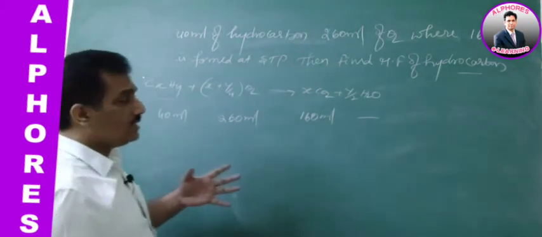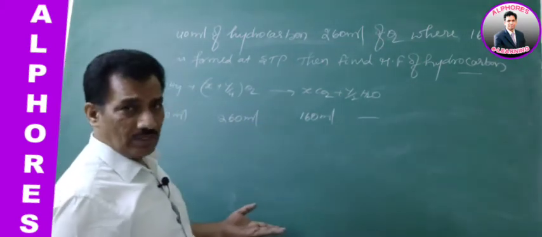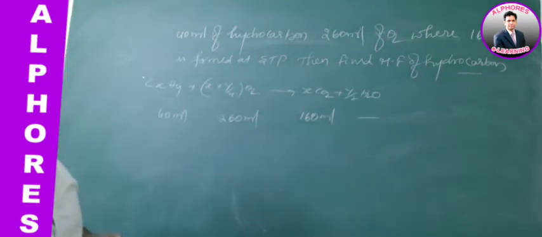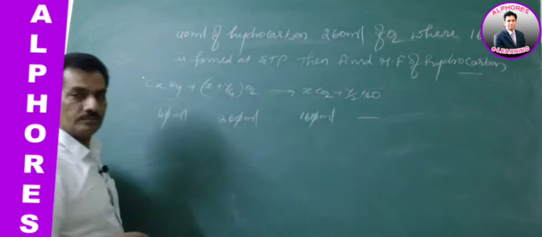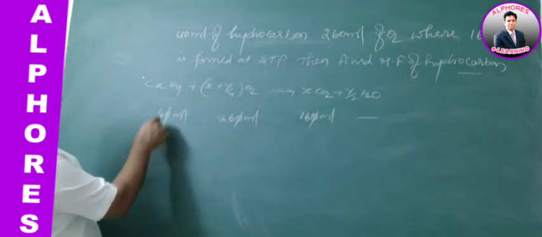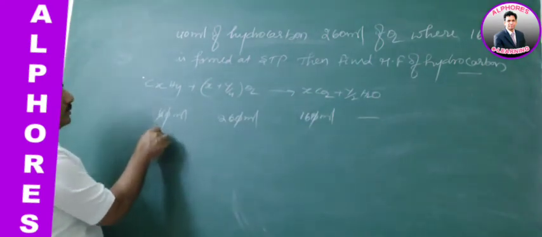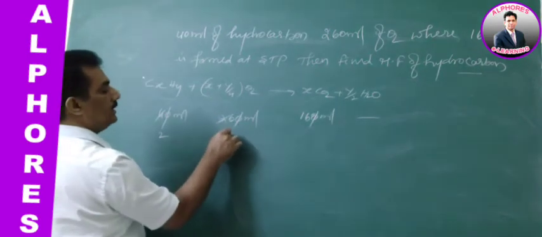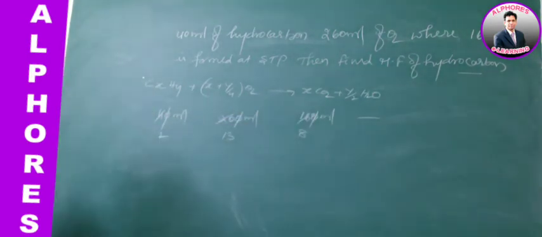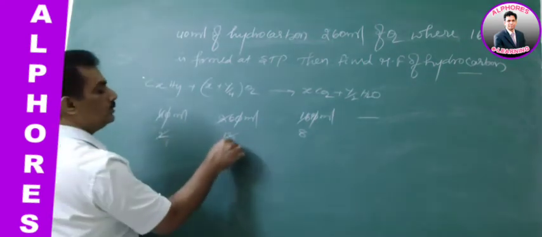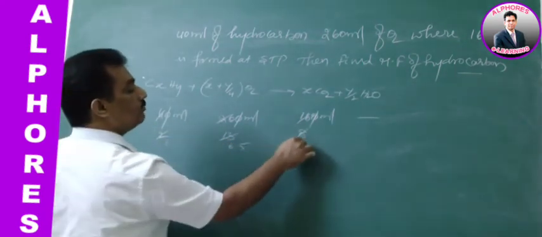Just you see, 0 cancelled, and now 4, 2 2s, 2 13s, 2 8s, again 2 1s, 2 6.5, 2 4.